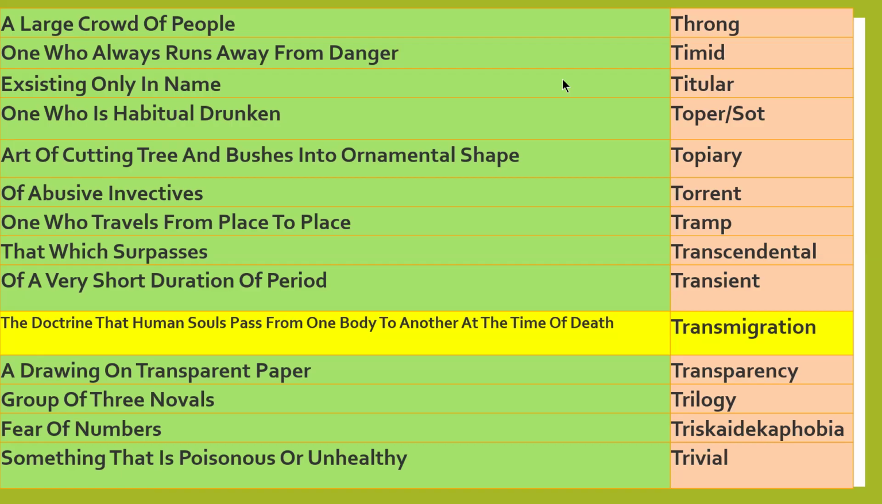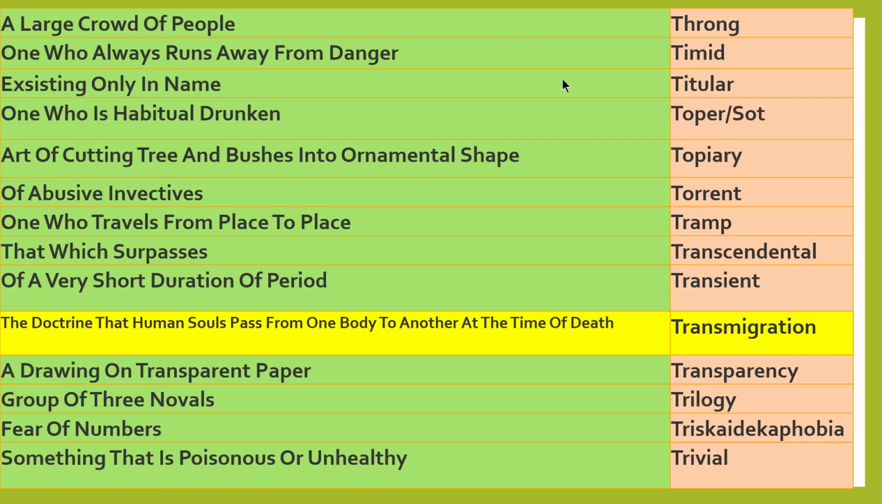Transmigration, the doctrine that human soul passes from one body to another at the time of death. It is a belief, human belief, that human souls after death pass from one body to another. That is transmigration. Transparency. Transparent means the light is able to pass from one place to another place. A drawing on transparent paper, clearly visible, transparent.